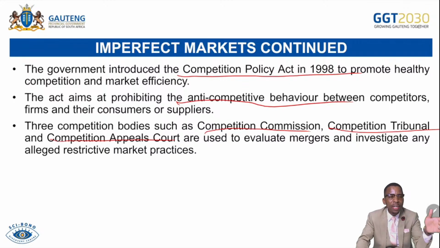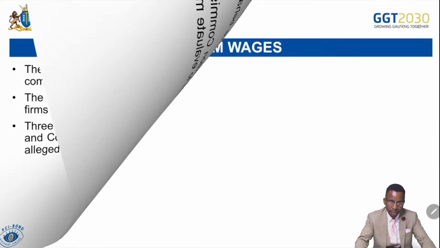Should the firm be found guilty, charges will be imposed on the firm and the final penalty will be imposed by the Competition Tribunal. In case the firm is unhappy with the fine or penalty, it will then appeal to the Competition Appeal Court, which functions at the High Court level of competition in South Africa.